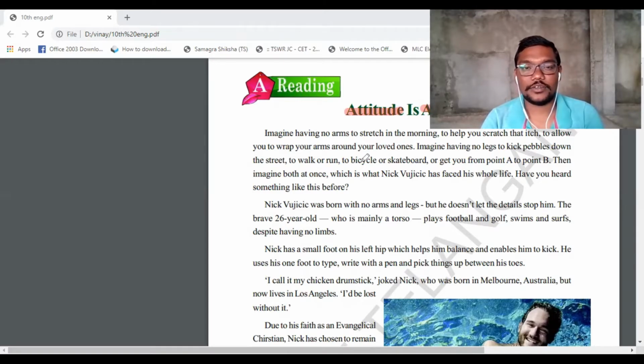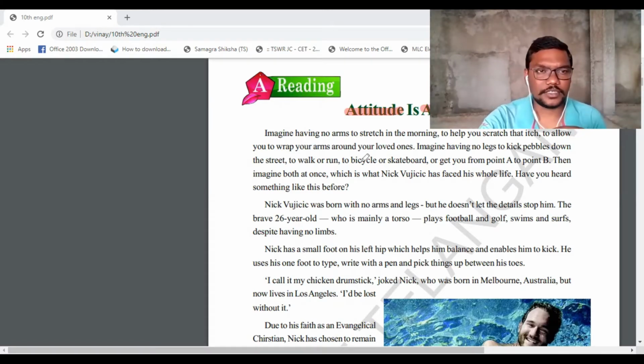So suppose when we see our loved ones, what are we going to do? Loved ones means those for whom we have a lot of love, like parents or brothers, sisters, likewise, and the kids. When you see them, you are going to wrap your hands. Wrap means move your hands around them, and you are going to hug them. Your friends mostly you are going to see. So here, you think that he does not have any arms to wrap like that. What is your position? Now let us go on.